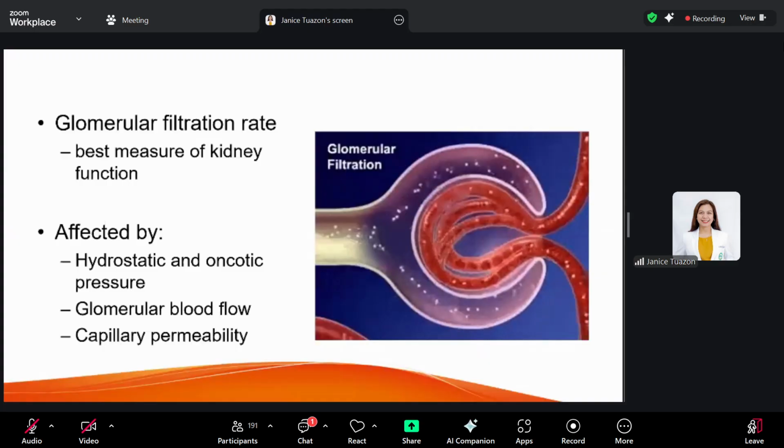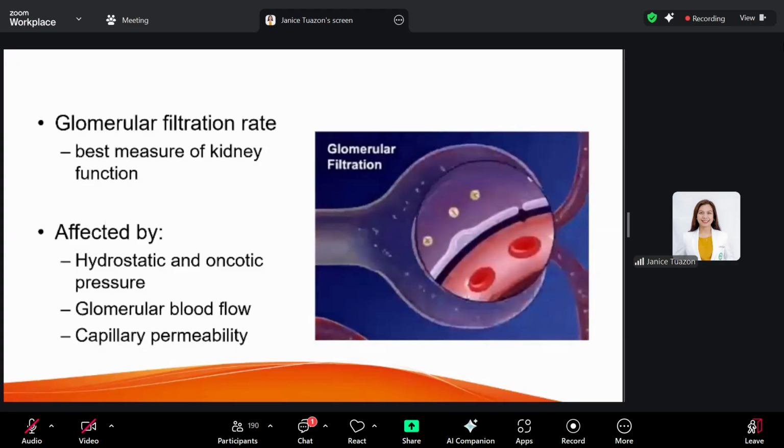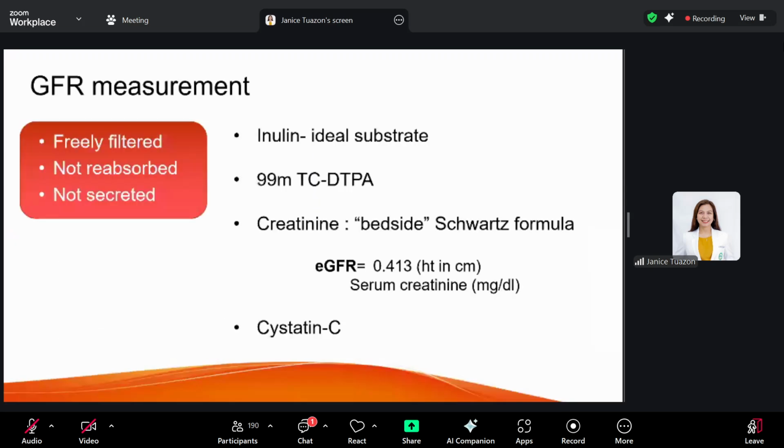Okay, so the best way to measure kidney function is through your glomerular filtration rate, which is affected by your hydrostatic and oncotic pressure, glomerular blood flow, and capillary permeability. Okay, now how can we measure GFR? We need to measure a substance that is freely filtered, not reabsorbed, and not secreted by the tubules. And the ideal substrate for this is your inulin.